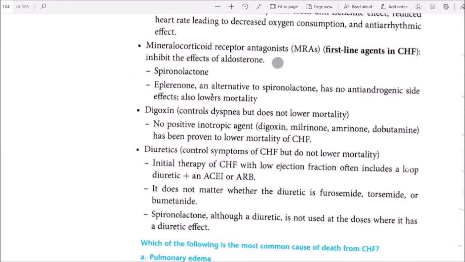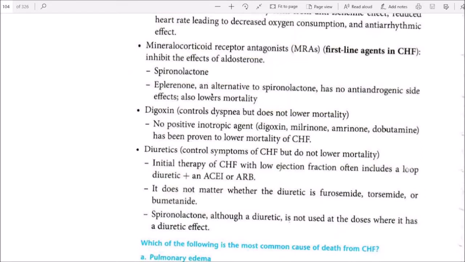Mineralocorticoid receptor antagonists (MRAs), first-line agents in CHF, inhibit the effects of aldosterone: spironolactone. Eplerenone, an alternative to spironolactone, has no antiandrogen side effects and lowers mortality. Digoxin controls dyspnea but does not lower mortality. No positive inotropes such as digoxin, milrinone, amrinone, or dobutamine have been proven to lower mortality of CHF. Diuretics control symptoms of CHF but do not lower mortality.